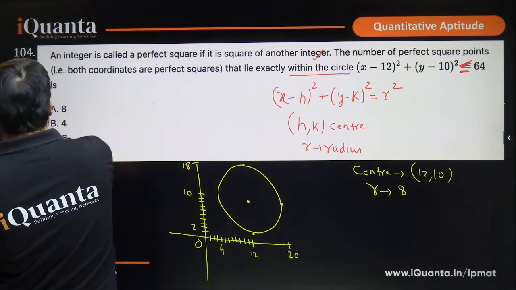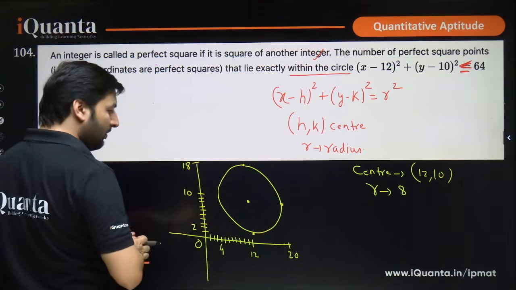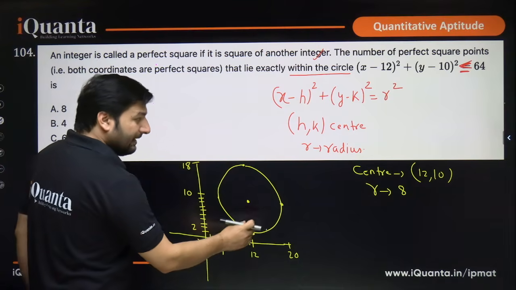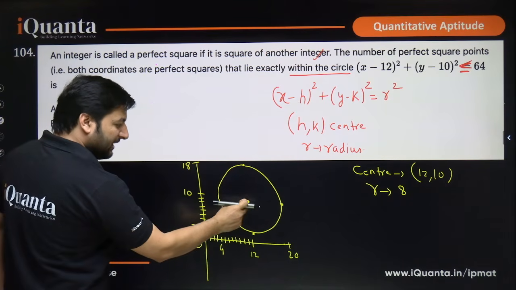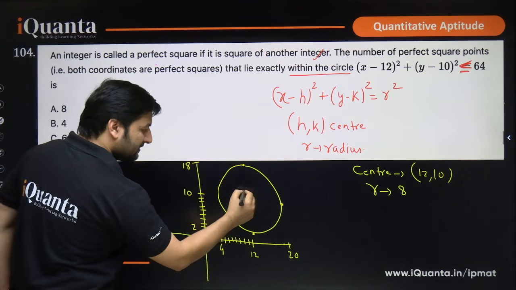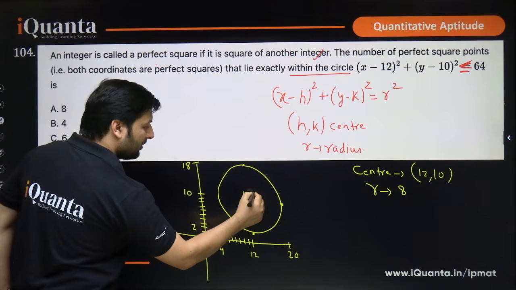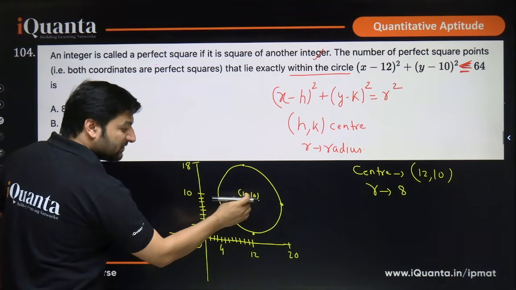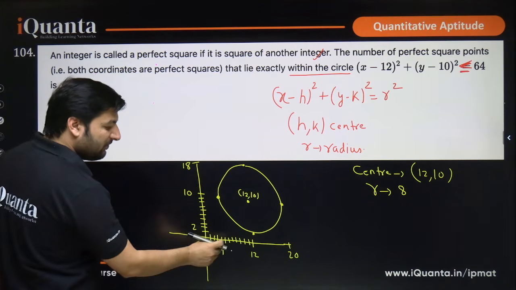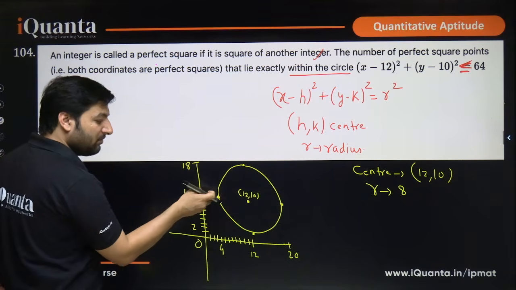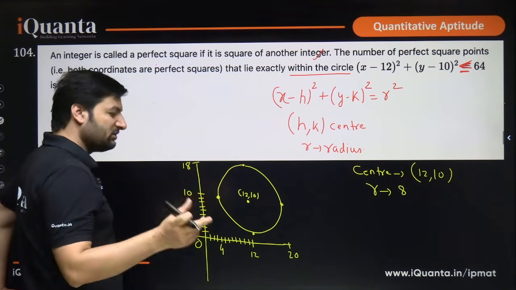Now see, you're looking for integer points. The minimum value that the x coordinate can have, if this is the center, 12 comma 10, the least value that the x coordinate can have will be 4, because this circle cannot come beyond this 4, right? You know the logic already.